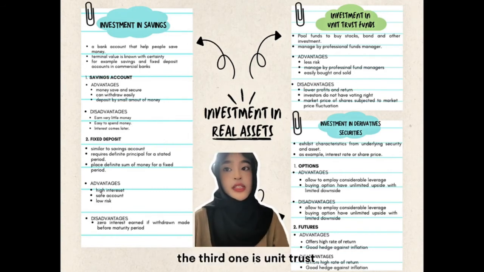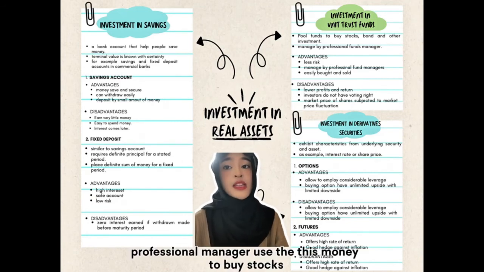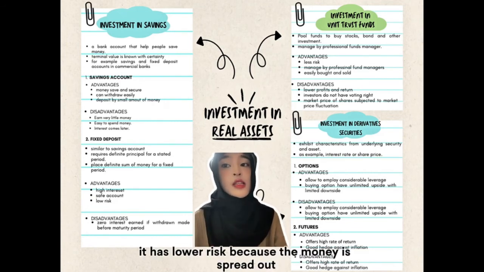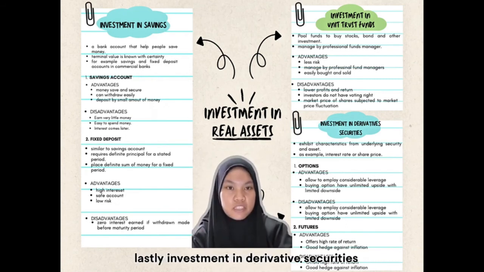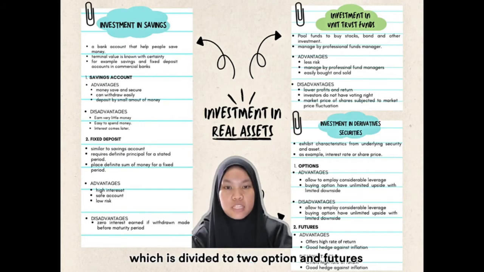The third one is unit trust. Unit trust is when many people pool their money together. Professional managers use this money to buy stocks, bonds, and other investments. It has lower risk because the money is spread out, but the value can still go up or down. Lastly, investment in derivative securities, which is divided into two: options and futures.